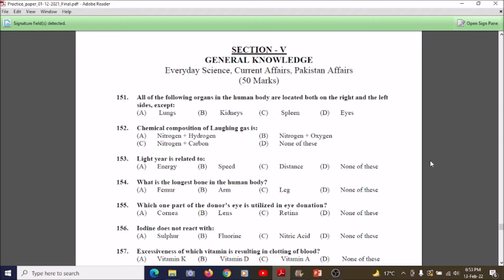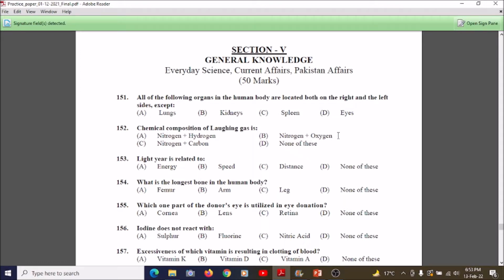Students, now we're going towards question number 152, which says: the chemical composition of laughing gas is: A nitrogen plus hydrogen, B nitrogen plus oxygen, C nitrogen plus carbon, and D none of these.